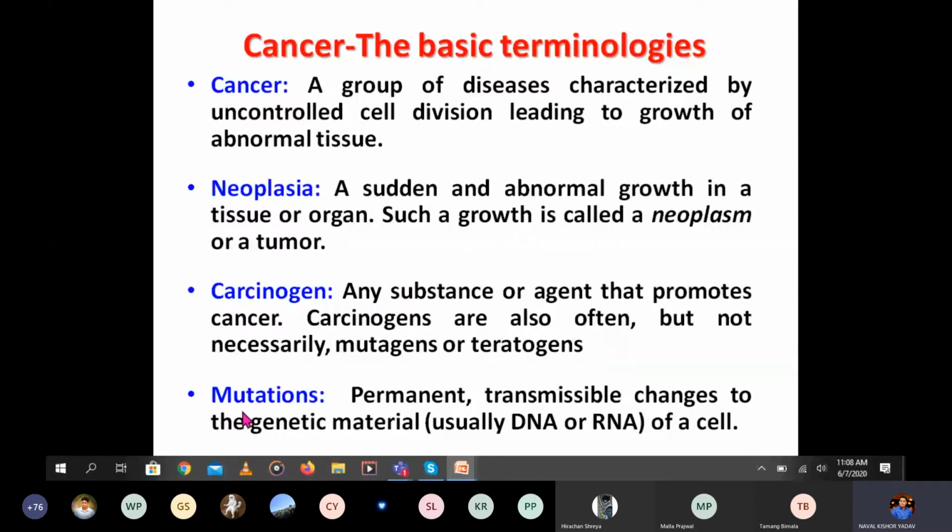Then another term is mutation, which I think you have already studied in the mutation class. It is a permanent or transmissible change to genetic material. Simply, we can say it is an alteration in the nucleotide sequence of the genome, either in DNA or RNA.